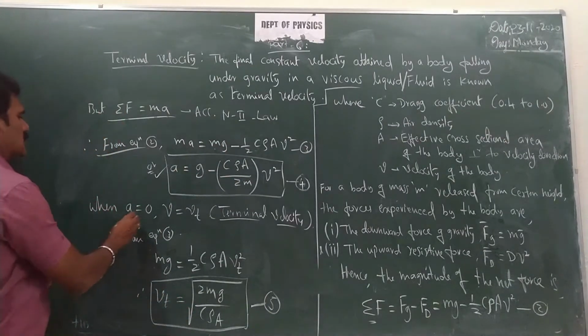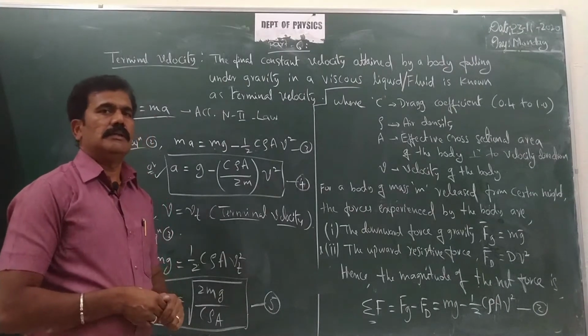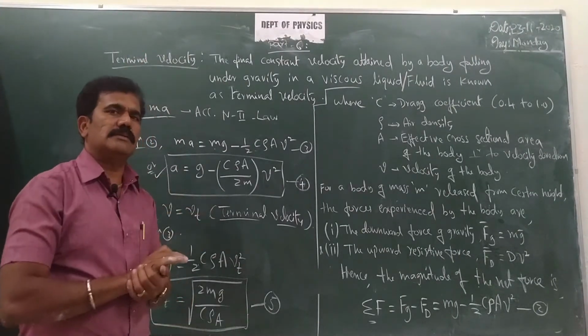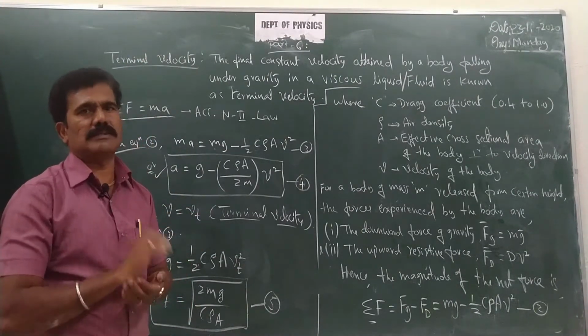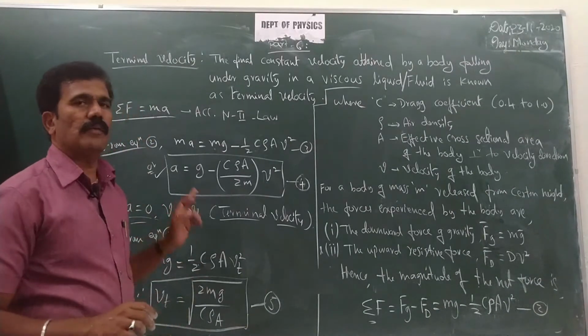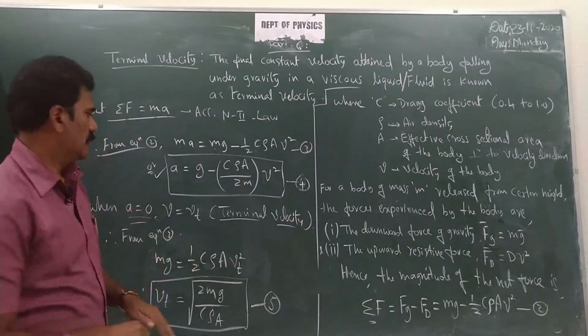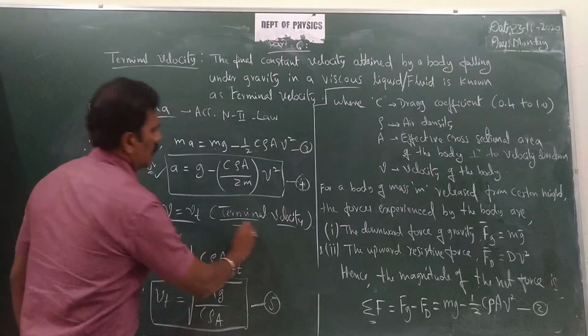Then suppose I consider A equal to 0, what will you understand? The acceleration remains 0. So what about the velocity? The velocity is constant, isn't it? Acceleration equal to 0 means velocity is constant, and it is called terminal velocity, correct? So V is equal to Vt, terminal velocity.